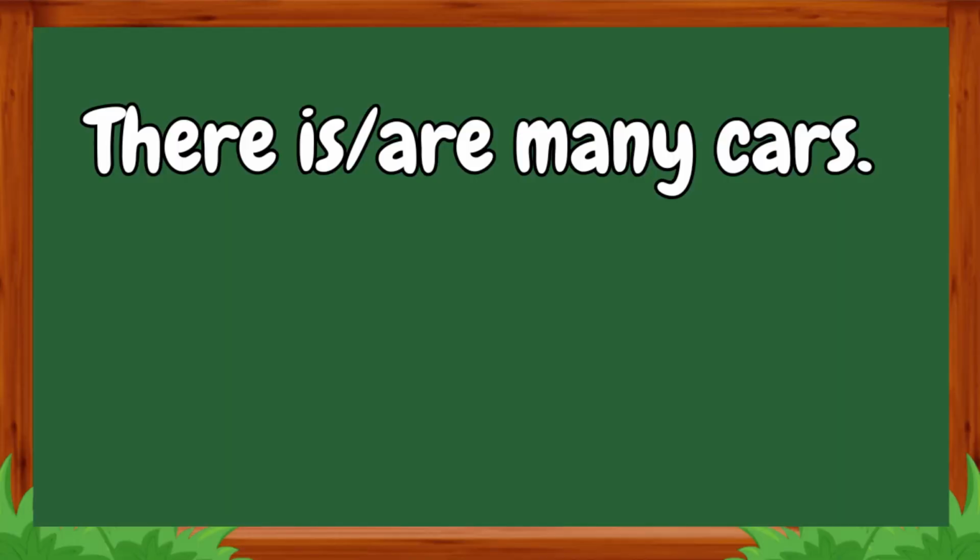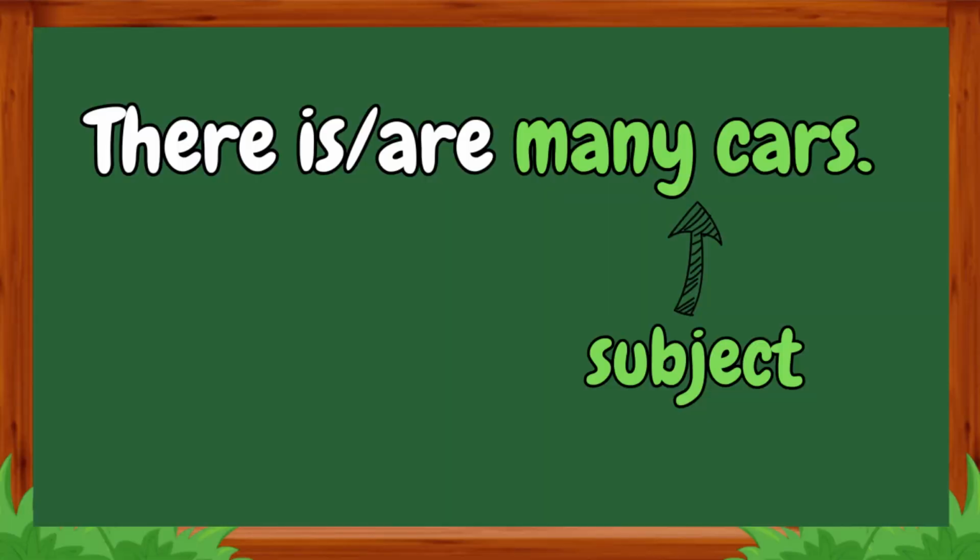But when a sentence starts with there, this normal sentence structure doesn't work anymore. Let's better explain it by using an example. There is or are many cars. So when your sentence starts with there, now we have a unique sentence structure. Our subject, many cars, is now after our verb, is or are. We don't know yet if we should use a singular or plural verb.